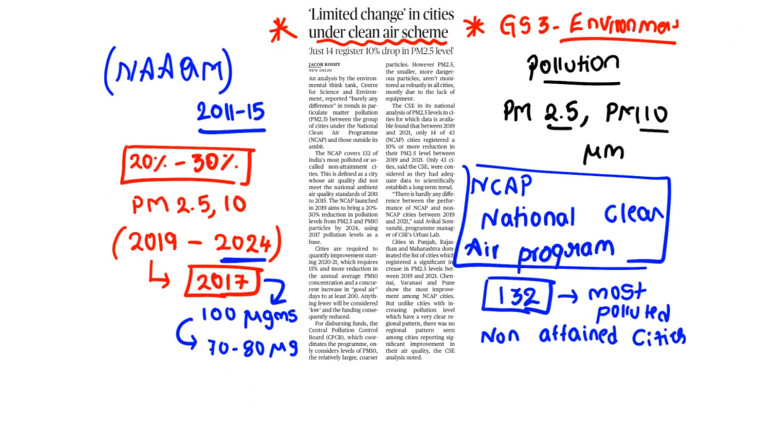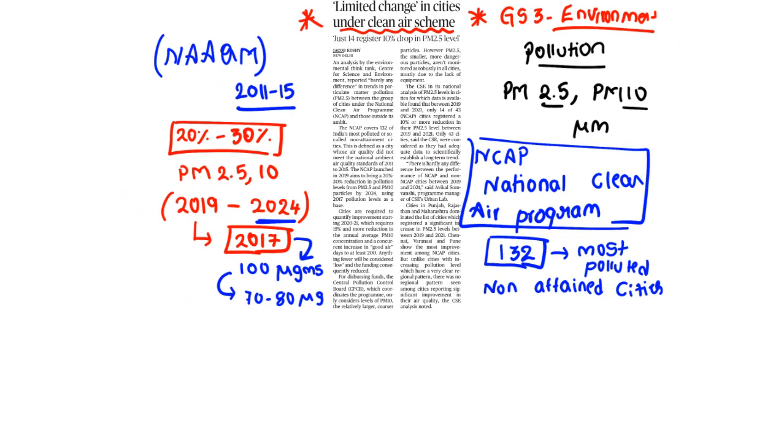So here the article is telling that the Government of India has selected 132 cities. Even though there is greater force on them to reduce PM 2.5 and PM 10, they have reduced only 10%. Even the other cities have reduced nearly the same. Means the question here is, even with the existence of special programs like the National Clean Air Program, what is the advantage? Clear? The other cities are able to reduce nearly the same amount as these cities.